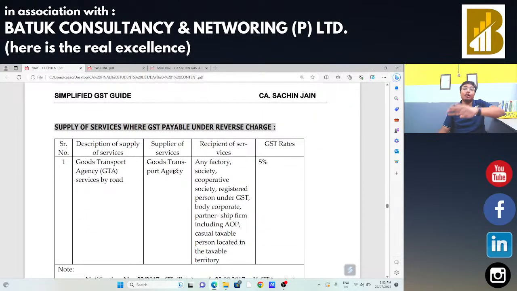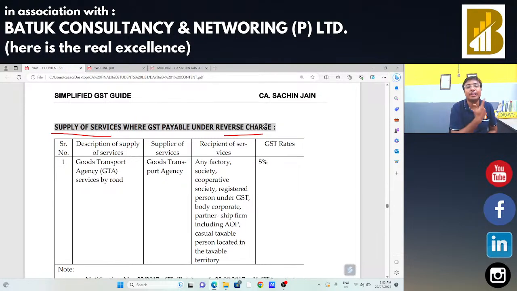Now, the goods list has already been covered. Now we are going to cover our supply list. There are a total of 14 supplies on which reverse charge mechanism is applicable. That means on the supply of all these 14 types of services, the recipient is liable to make the payment of taxes.